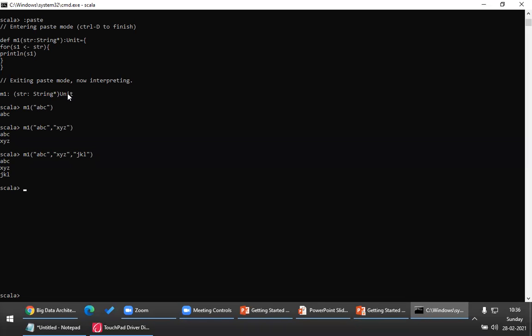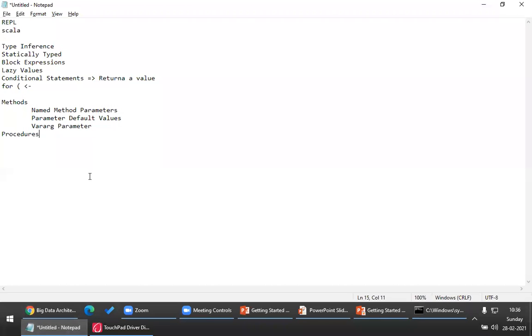Do you think this concept is there in Java, Vishnu? Can you do this in Java? I think nope. I think yes, Vishnu, you can do it. In Java, it is done like this: public void m1, which takes string arguments, dot dot dot str. This is how you do it in Java. Just make a note, Vishnu. This is what we call variable arguments.